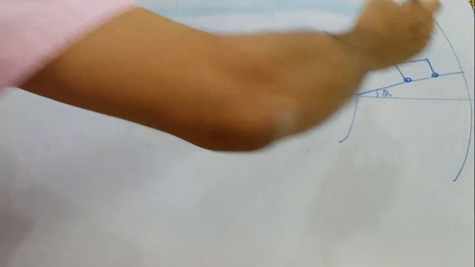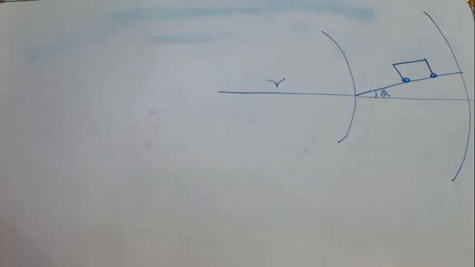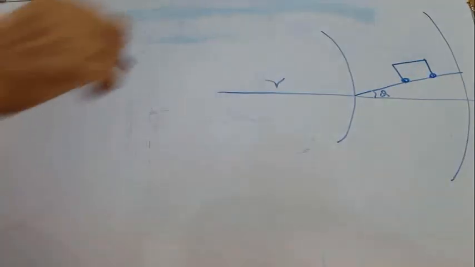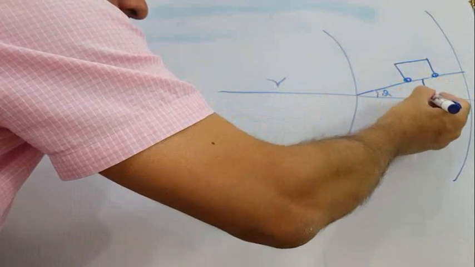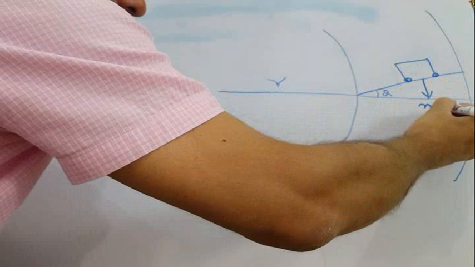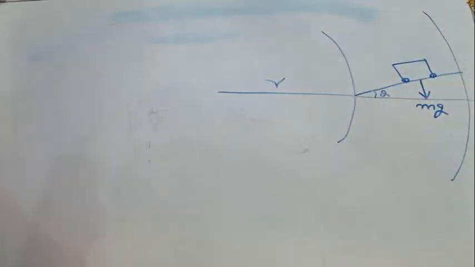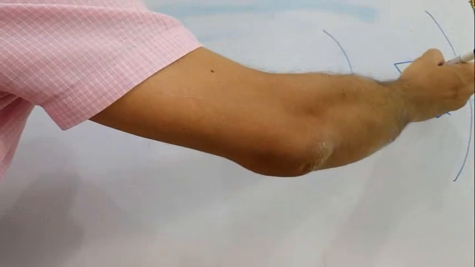These are wheels, R is the radius. The weight of this vehicle, weight always acts vertically downward, so the weight of this vehicle will act vertically downward. This is mg, m is the mass of the vehicle, mg will act vertically downward. Normal reaction always acts perpendicular to the object, so draw a perpendicular on this object.